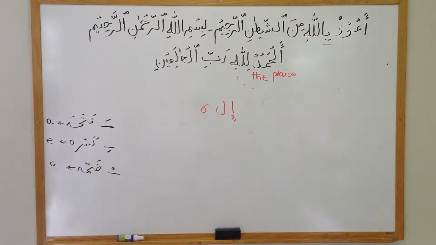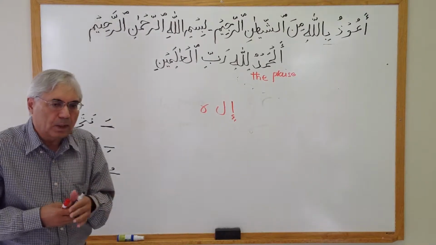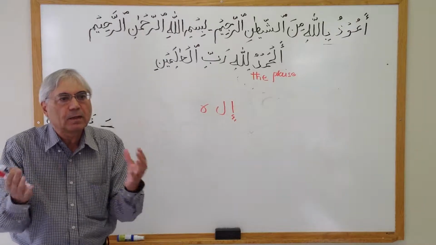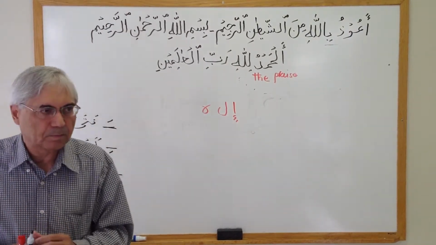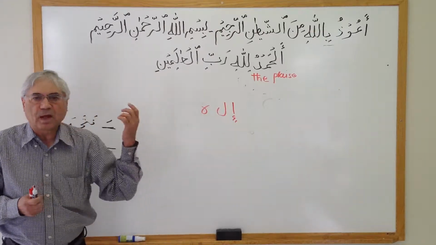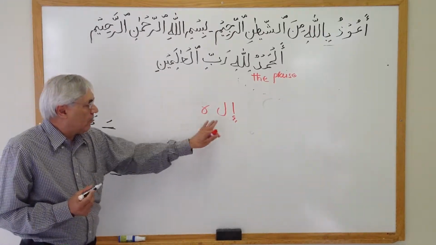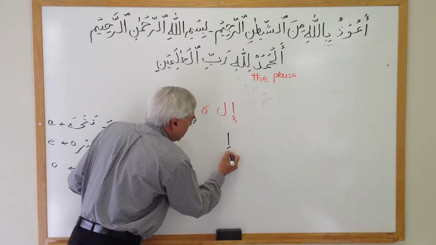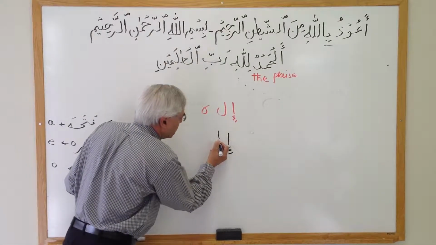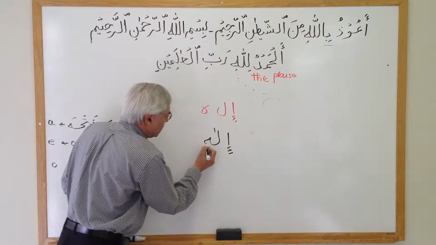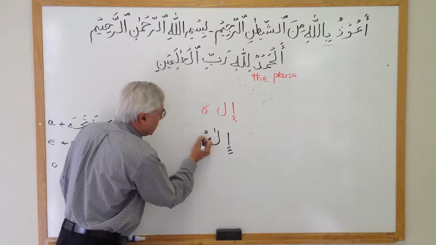And then there is another opinion that this word, Allah, can be created by the rules of grammar. So these are the three letters, Alif, Lam and Ha. If I combine these three letters in this way, and on the first one I put a small alif, and on the third one I put two dhammas.